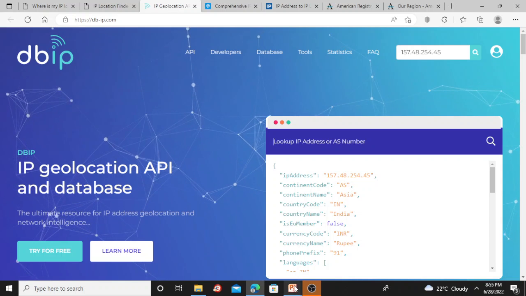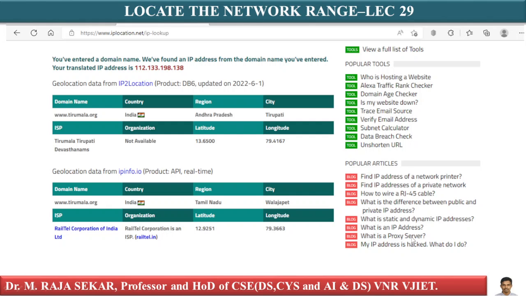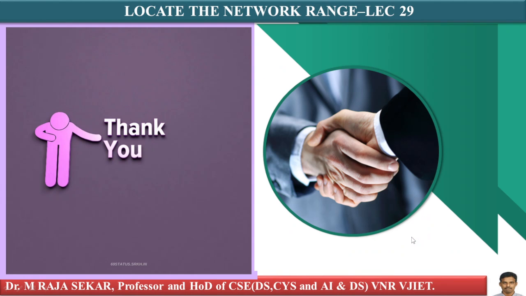Certainly, you can understand many things related to network range information, and also you can understand the map of the target network. You can find the range of IP addresses using the ARIN Whois database search tool. Not only the range of IP addresses, you can also find the subnet mask. As I told you, I will discuss the subnet mask in detailed manner in my future classes.